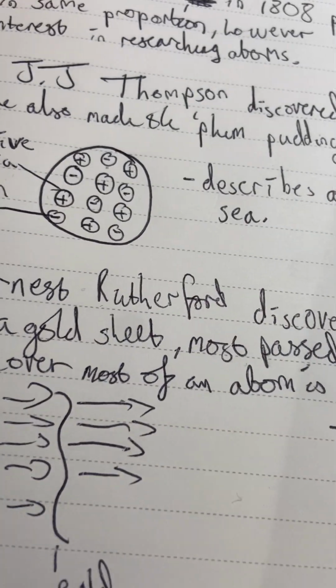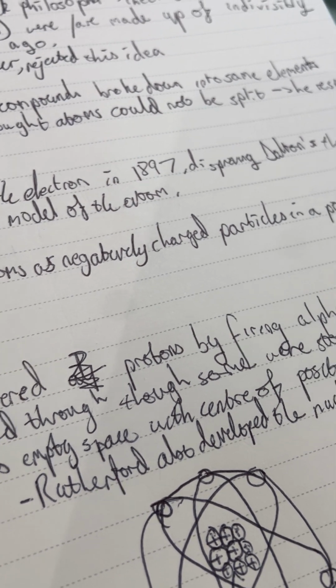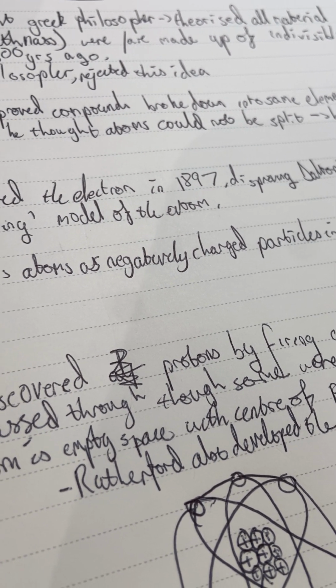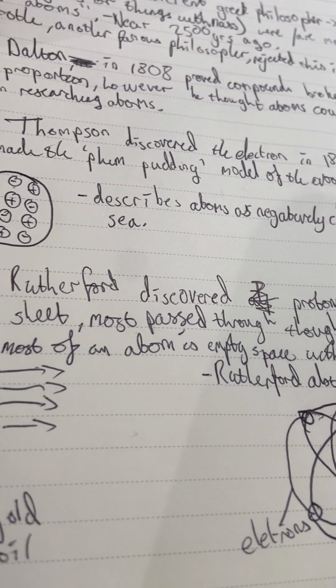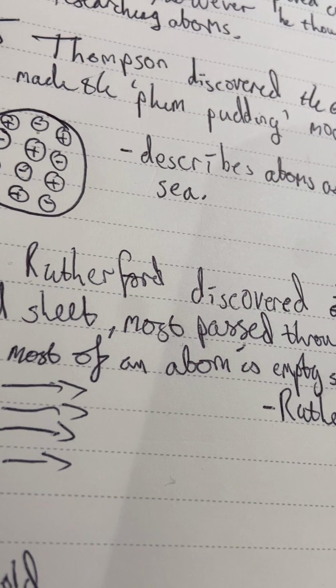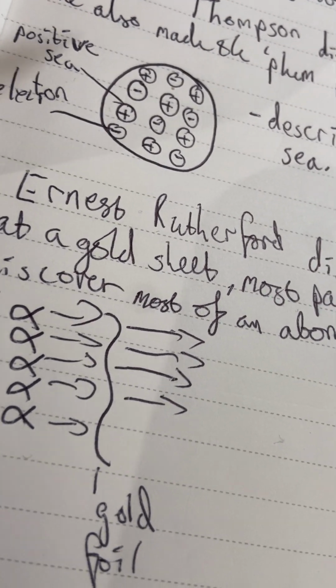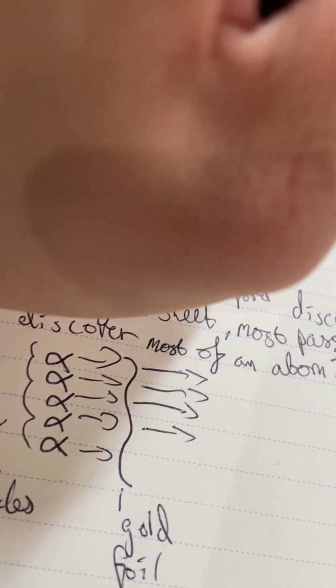Nearly a century later, J.J. Thomson discovered the electron. He did this in 1897, and it disproved Dalton's theory that atoms were indivisible. This is the plum pudding model down here.